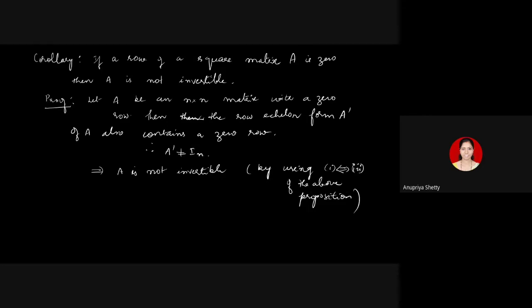Because you are using 3 implies 1. Suppose A is invertible, A dash should have been identity. So you're not using 1 implies 3, you're using 3 implies 1, correct? To conclude A is not invertible, I have to use 3 implies 1. So to be on the safer side, I'll write 1 if and only if 3. Both implications are true according to the previous proposition. So by the statements 1 and 3, we get this: A is not invertible. Since if A is invertible, A dash should have been identity, but A dash is not identity. So this concludes one corollary.